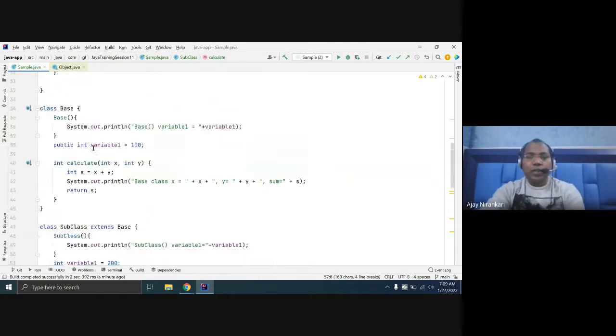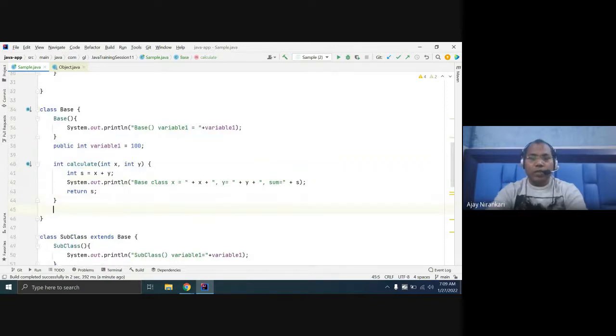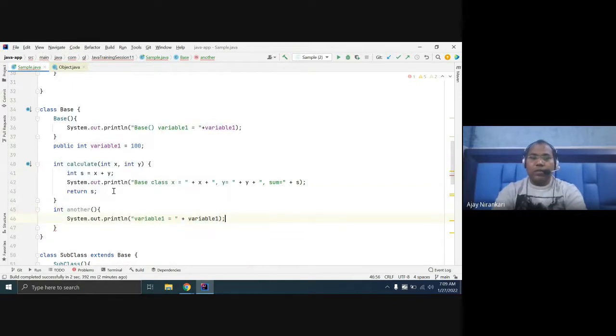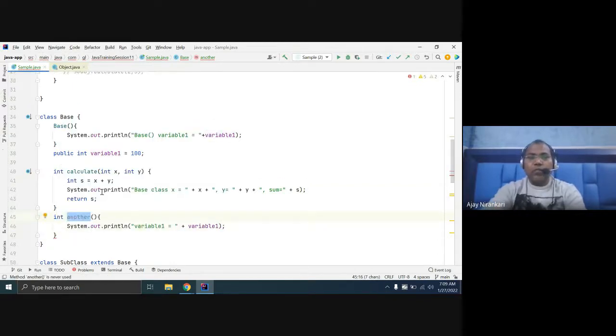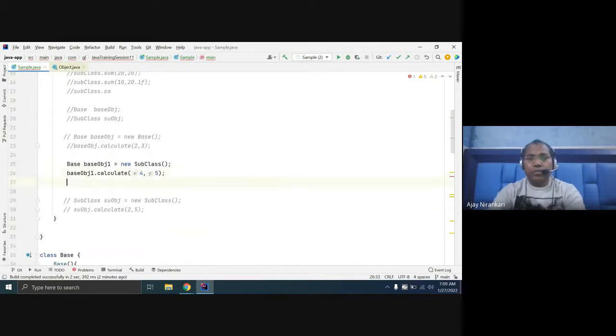Or you can say, let us write one more function here, int another method. That will be invoked from here. The base class object dot, you can invoke another. So whatever method is defined inside the base class, you can invoke.